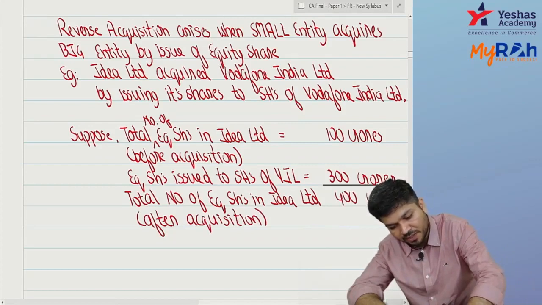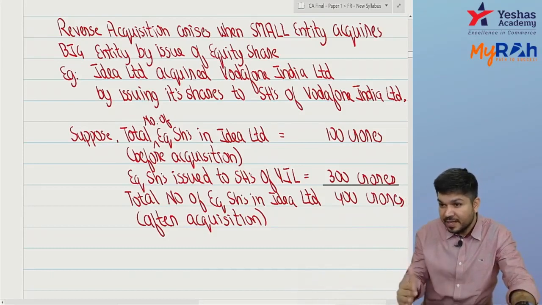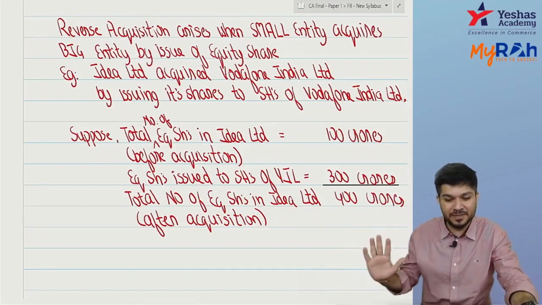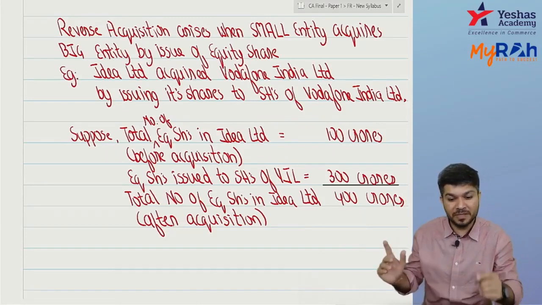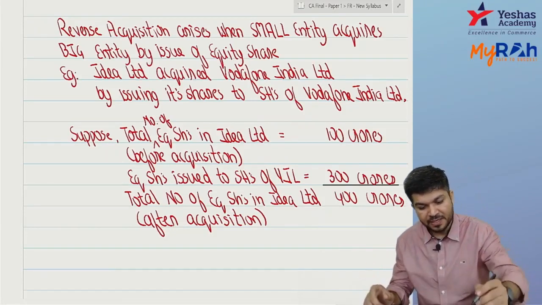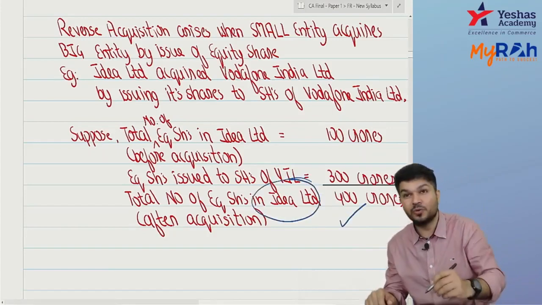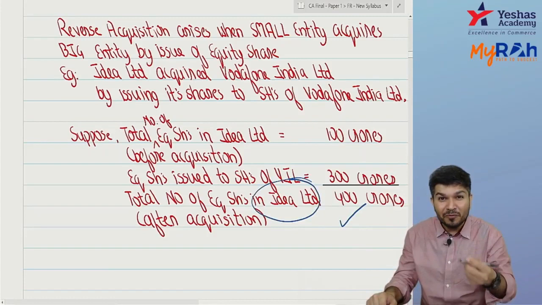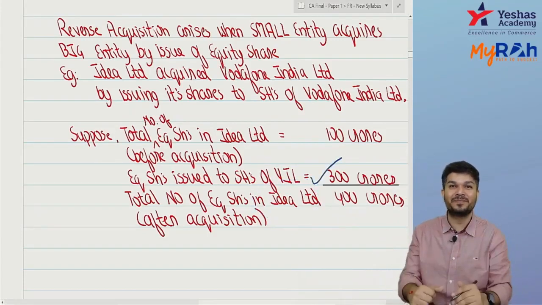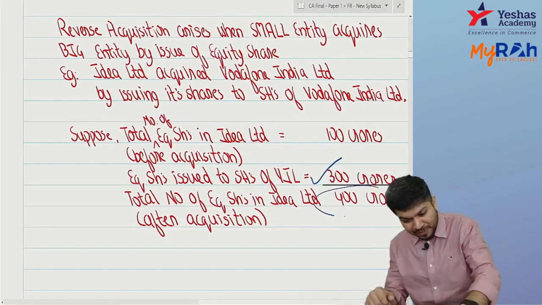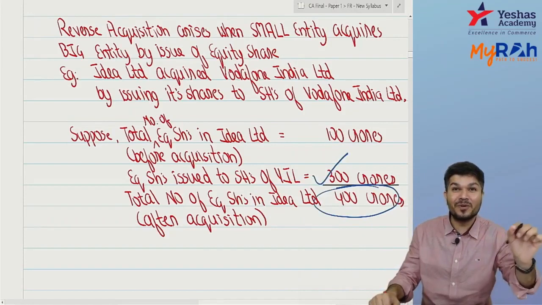So now on paper it appears Idea Limited took over Vodafone Limited, but just try to understand. Idea now has 400 crore shares. Out of your 400 crore shares, 300 crore shares are with the shareholders of Vodafone India Limited.